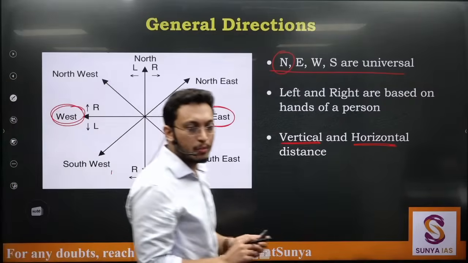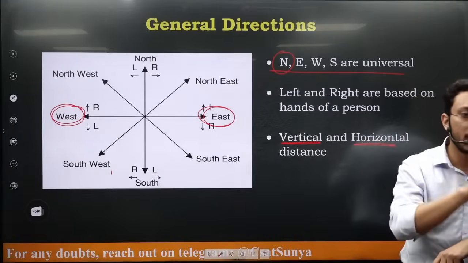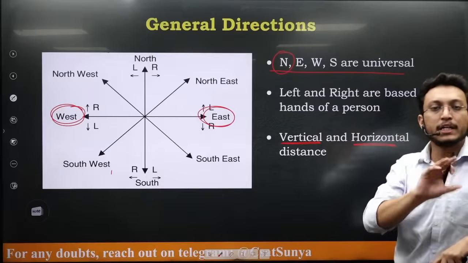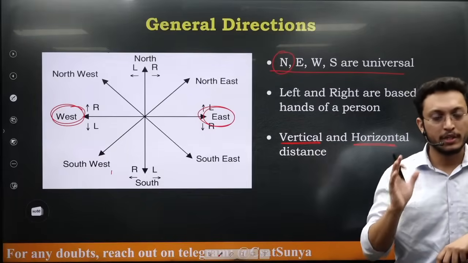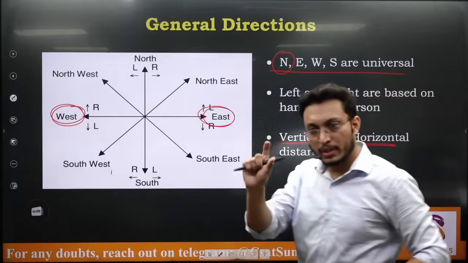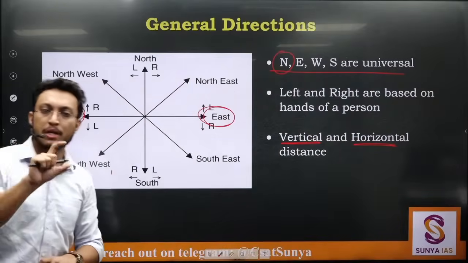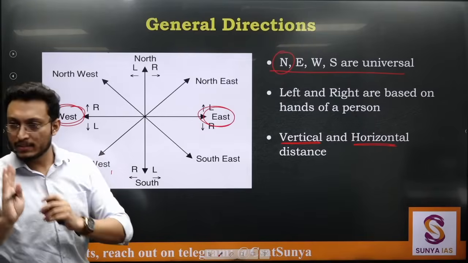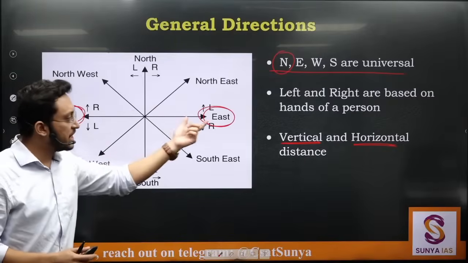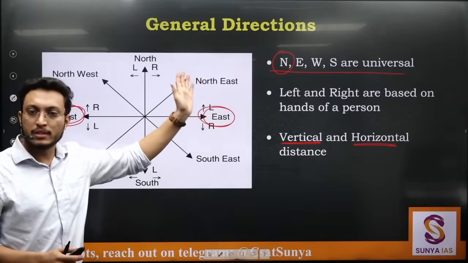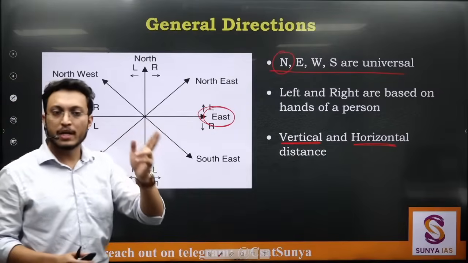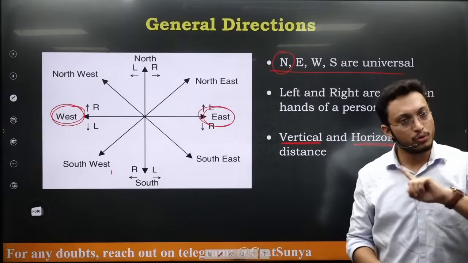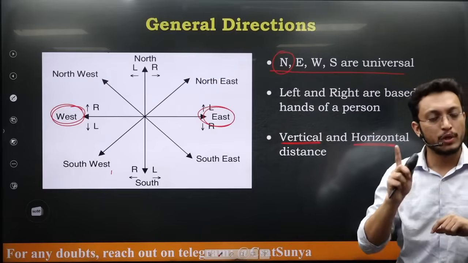Now students make this mistake with left hand and right hand. There will be statements like takes a 90 degree turn towards his left or towards his right. So there will be this language. Soon we'll solve a few questions where I will make you make mistakes. So you need to be careful in which direction the person is facing and where his left and right hand lie. Left and right depend on the direction in which the person is facing, okay. North, East, West, South are universal, but here which direction will be on the left, it depends on the direction.